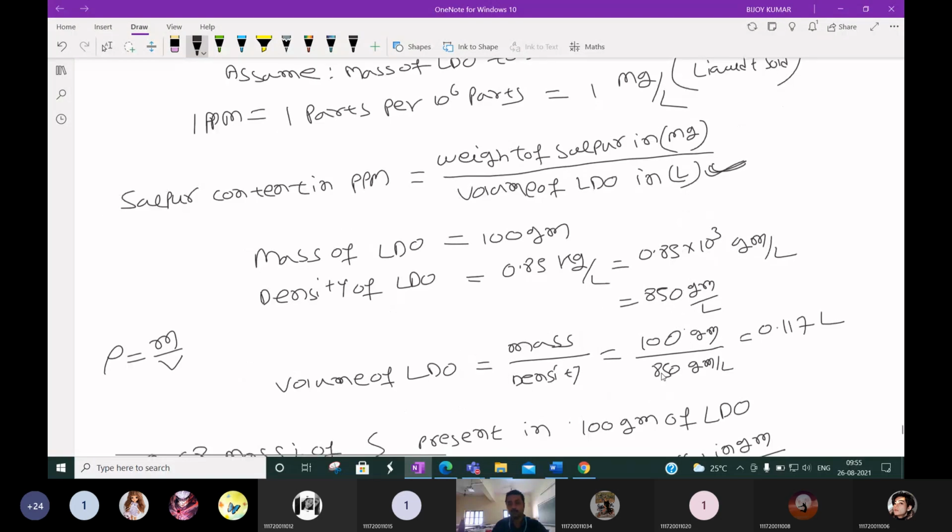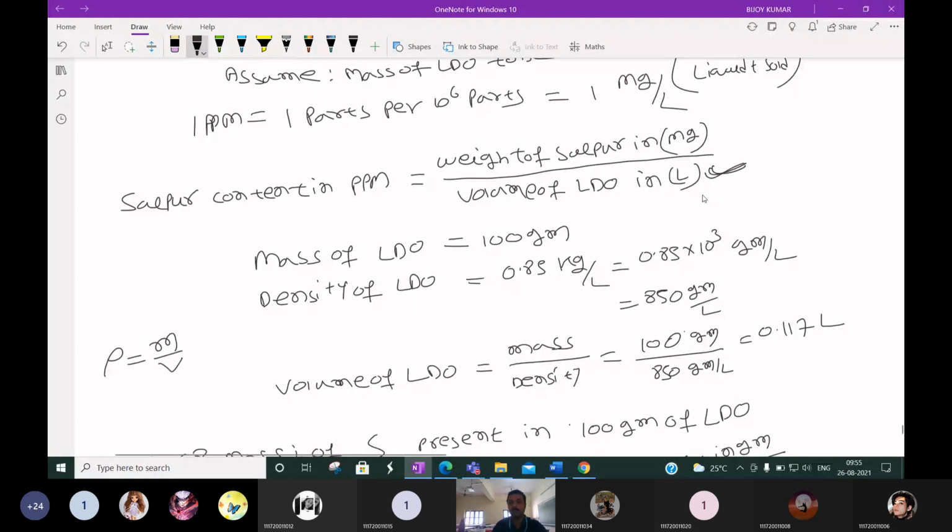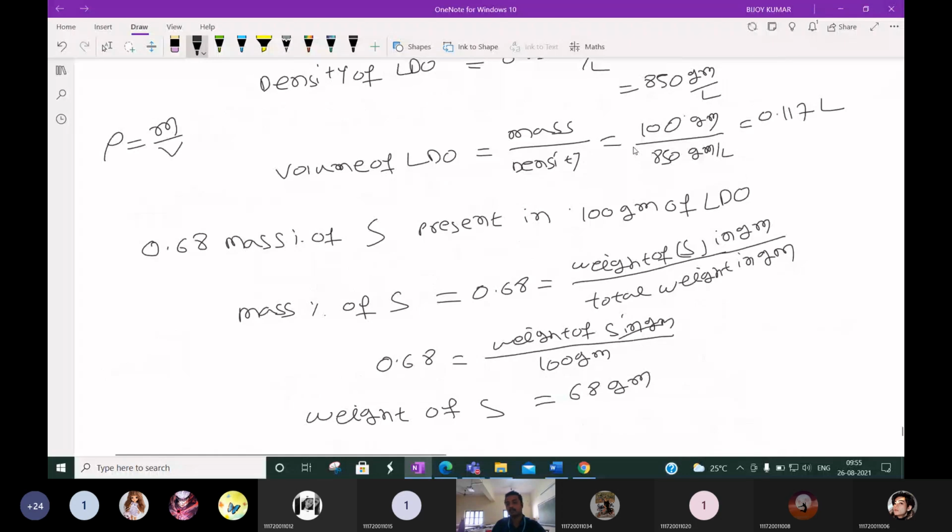So we calculated the volume of LDO, then we calculated the weight of sulfur. Sir, for the mass percentage there is a multiplication by 100, as he gave mass percentage, not mass per total weight. Into 100. Okay. Thank you very much.